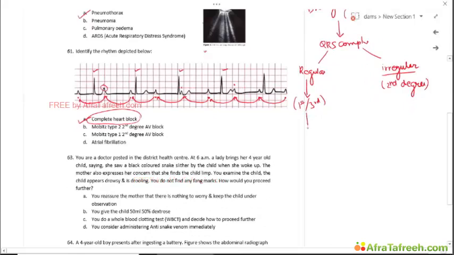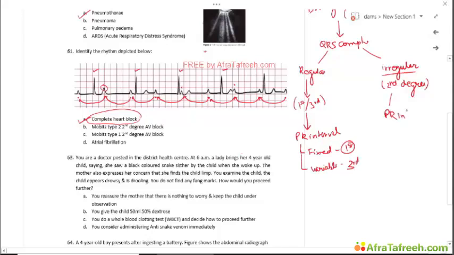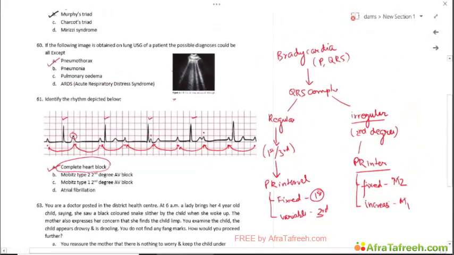Then you look at the PR interval. If this is fixed, it's first degree; variable, third degree. PR again: fixed, Mobitz type 2; increasing, Mobitz type 1. Okay, so this is how you approach.